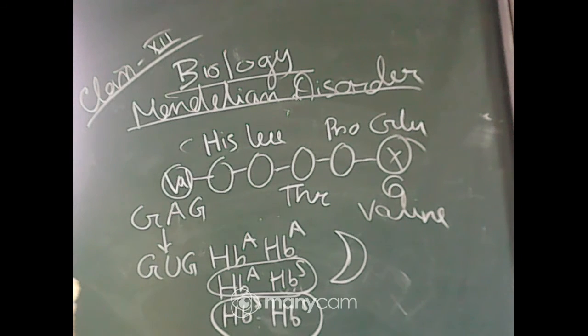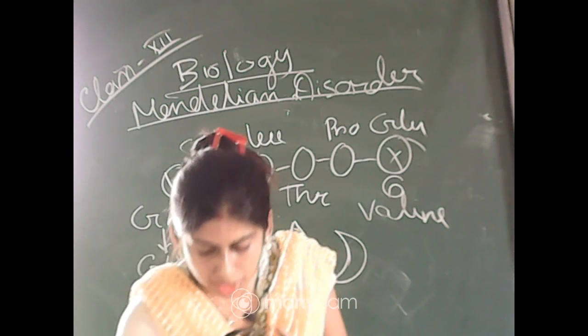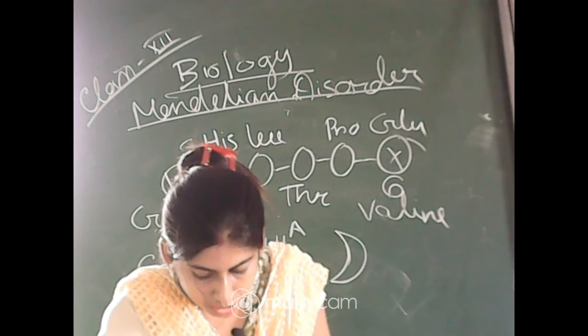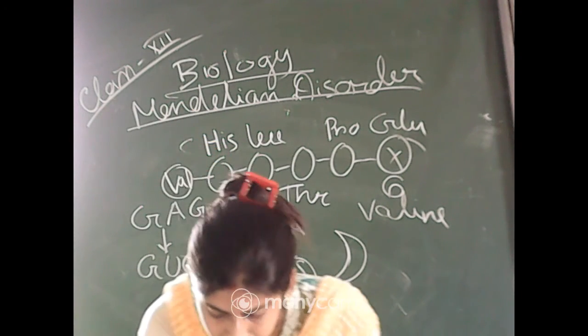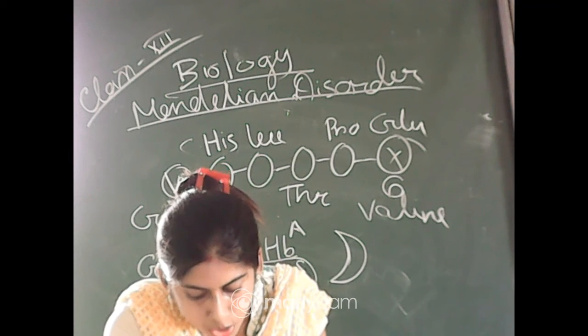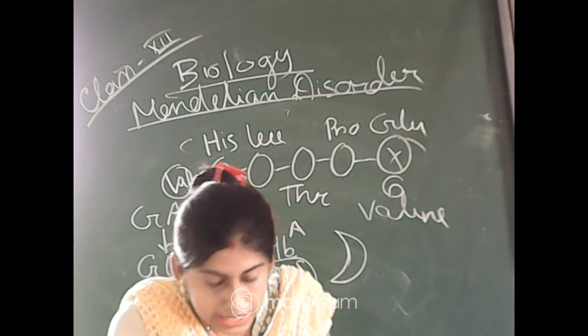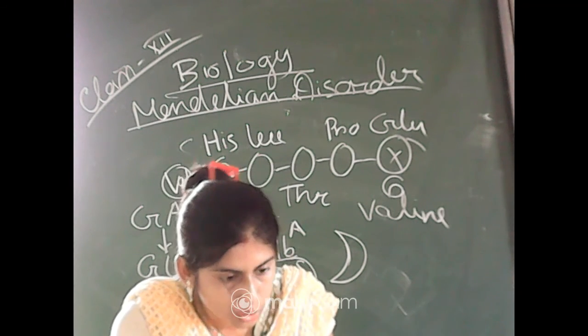So what will be the symptoms of sickle cell anemia? Due to the aggregation of erythrocytes in the venous capillary system, several tissues suffer severe damage because of the lack of oxygen, and it is known as sickle cell crisis.